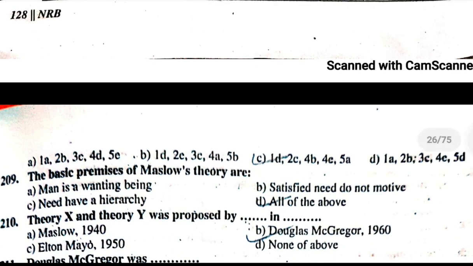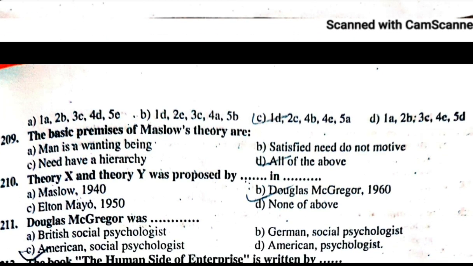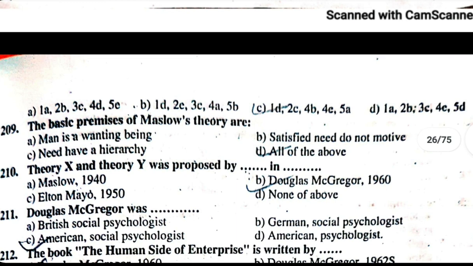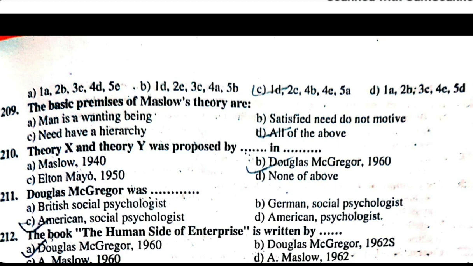210. Theory X and Theory Y was proposed by Douglas McGregor in 1960. Douglas McGregor was an American social psychologist. 211. The book Human Side of Enterprise was written by Douglas McGregor in 1960.